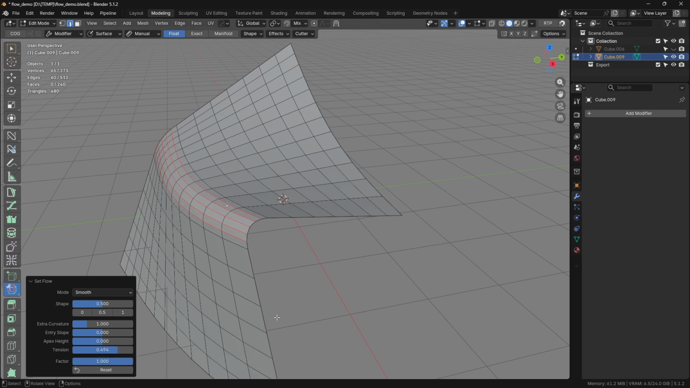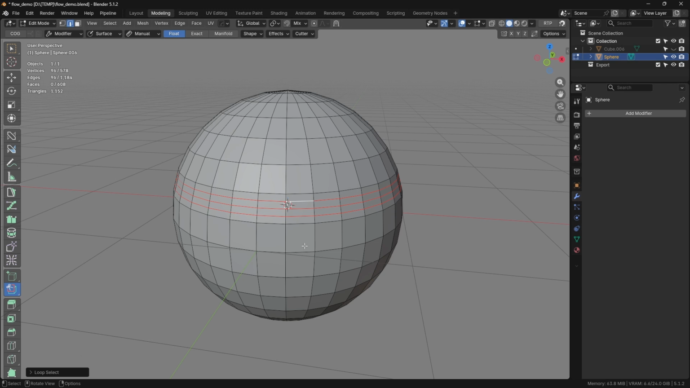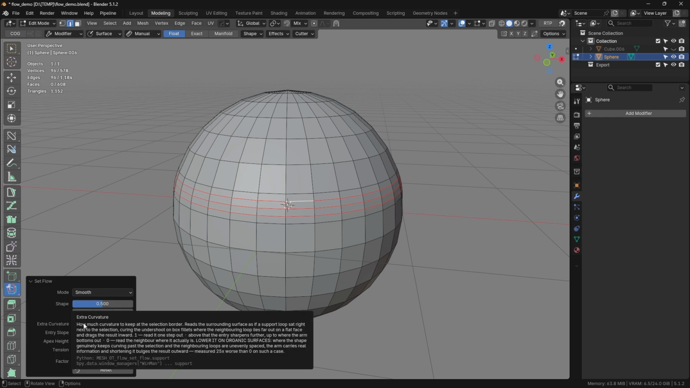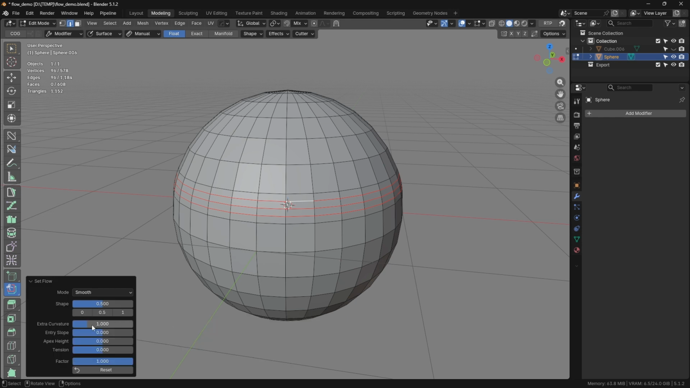Now the catch. Here's the thing to understand. The algorithm has no idea what's out there beyond your selection, a bevel or a sphere. From the mesh alone, those look identical. Extra curvature is your answer to that question, and if you answer it wrong, you get this. See how the loops push past the shape you wanted? For subdivision, that might even be fine, but if you need a clean form, take extra curvature down to 0.